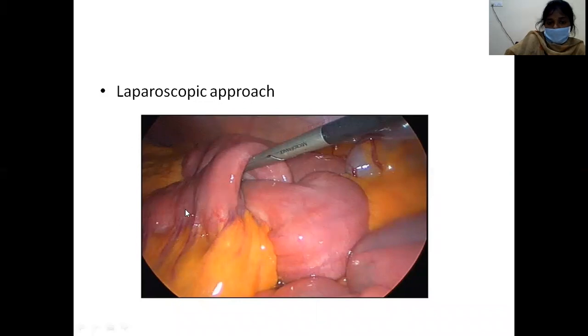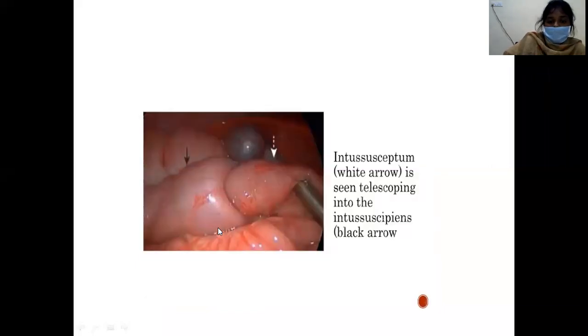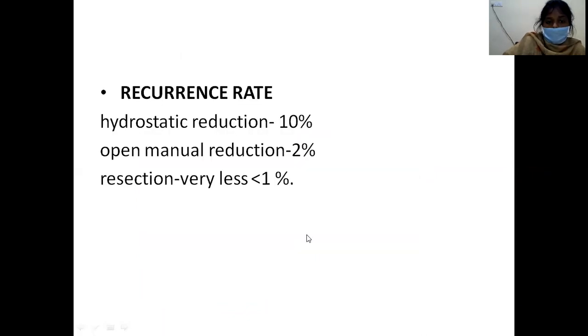See, this is the laparoscopic view. This one is the proximal bowel, the distended, proximal obstructed one, which is going into the distal loop. See, this mesentery is the one which goes inside. Next, this proximal bowel loop enters. This is the telescoping view. See, this is the intussusceptum, which is going inside, and the one which is receiving is the intussuscipiens.